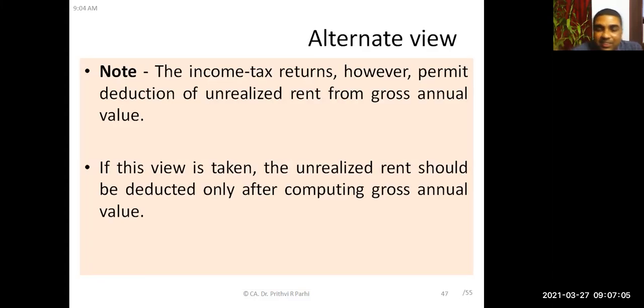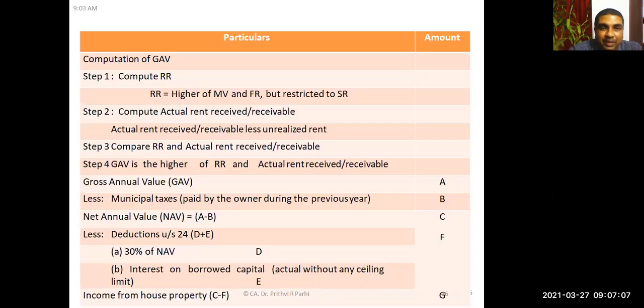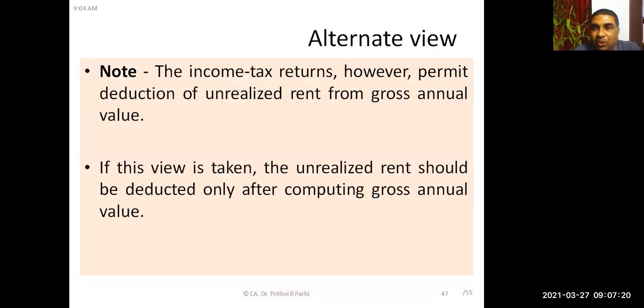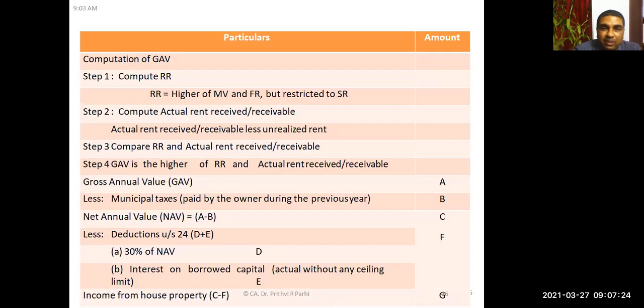But in this situation, I told you one thing right now. Unrealized rent I deducted from actual rent received or receivable. But there may be an alternative view also. If you go by the section, it says it should be deducted at this stage.